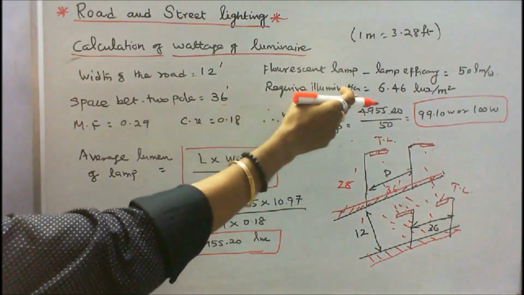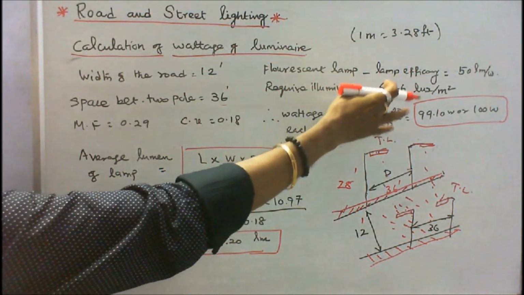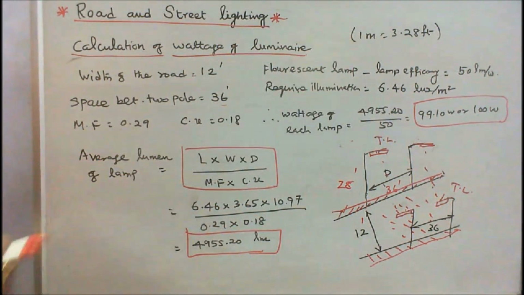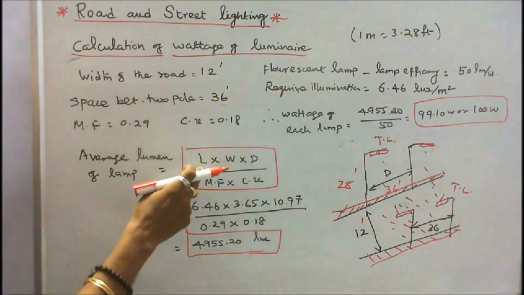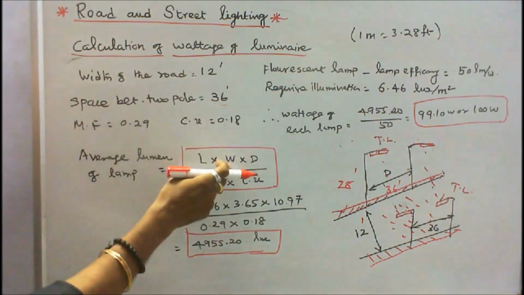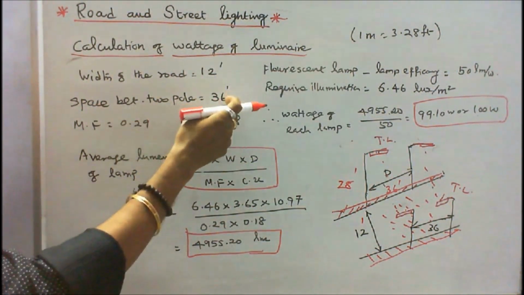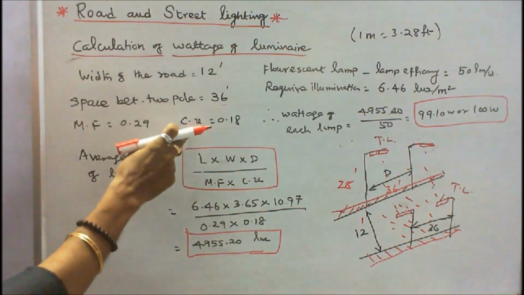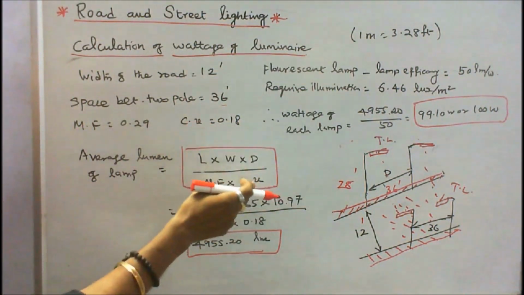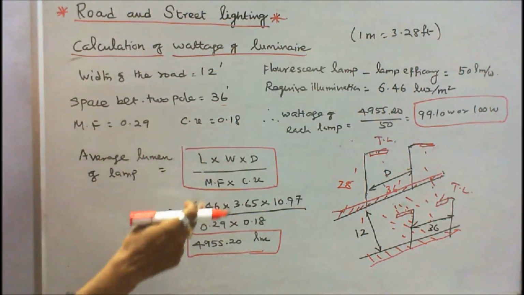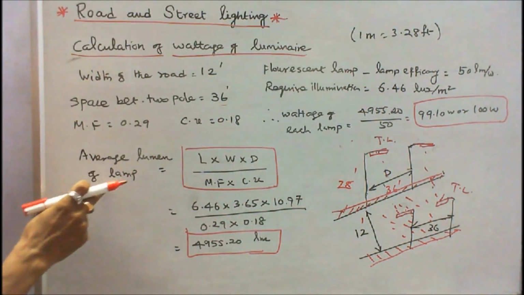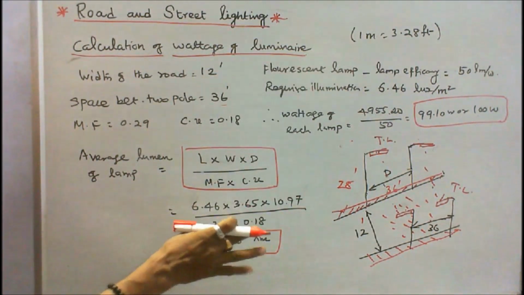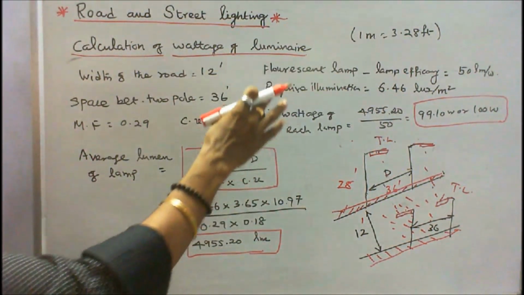6.46 is the required lumen, that is 6.46 lux per meter square. Therefore, the formula is average lumen of each lamp is equal to required illumination E into width of the road into space between two poles, that is D, divided by M, the maintenance factor 0.29, into coefficient of utilization 0.18. Here, substituting the values, we will get average lumen of each lamp is equal to 4955.20 lumens.